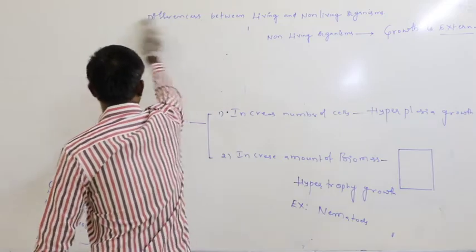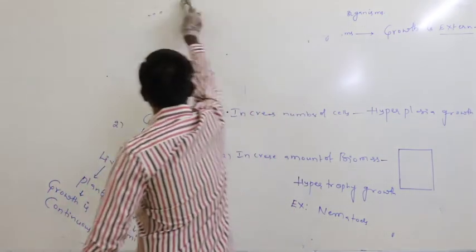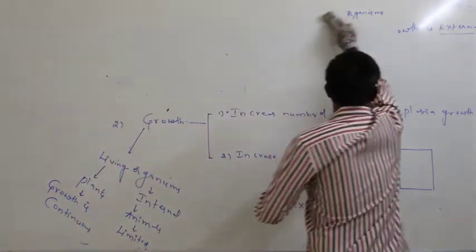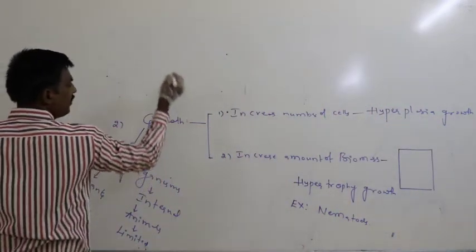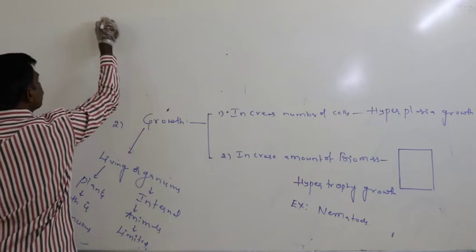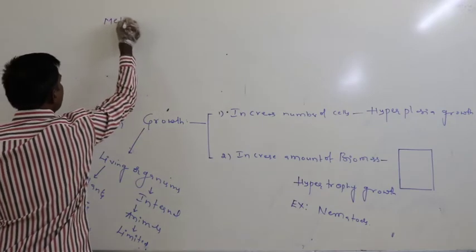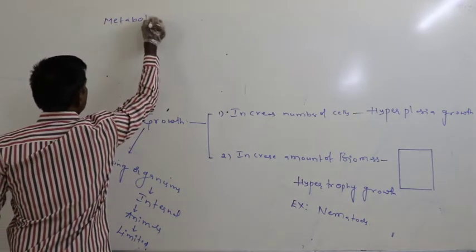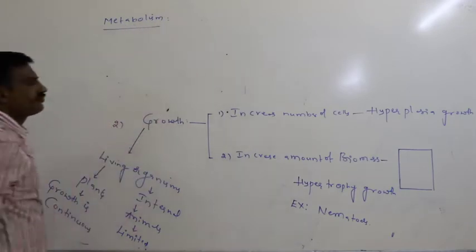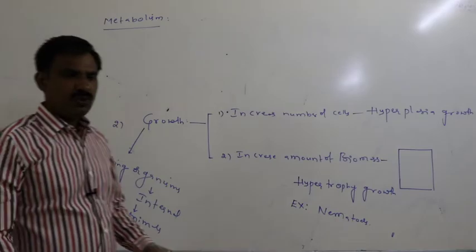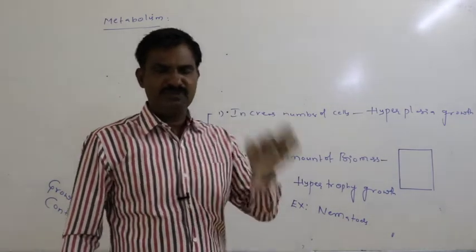The third characteristic feature of living organisms is metabolism. What does metabolism mean?